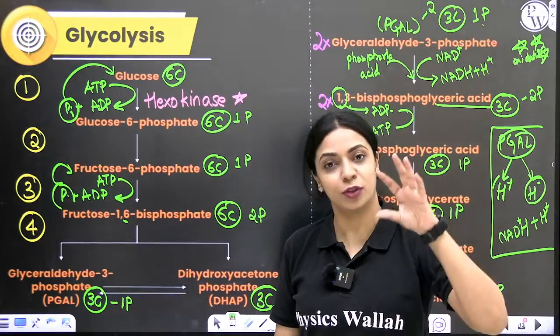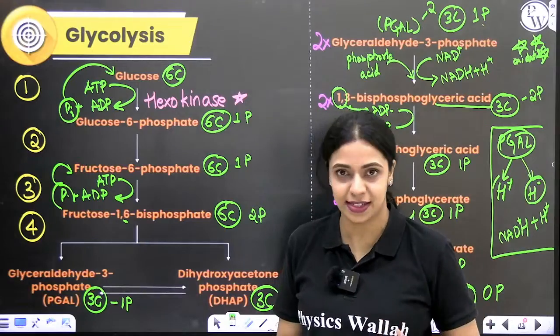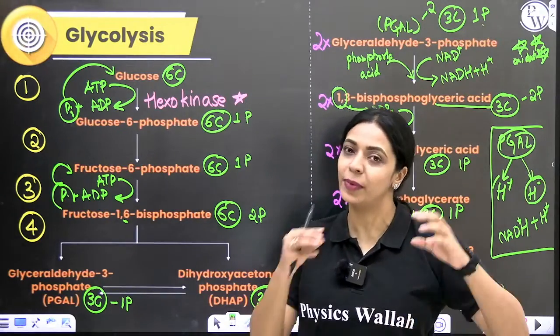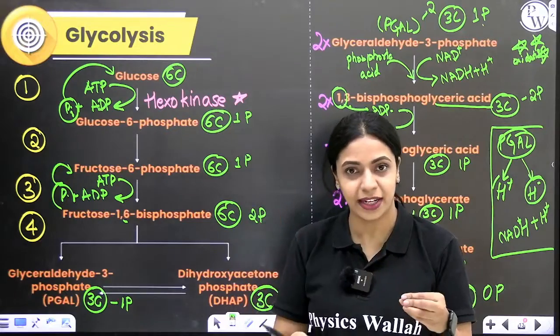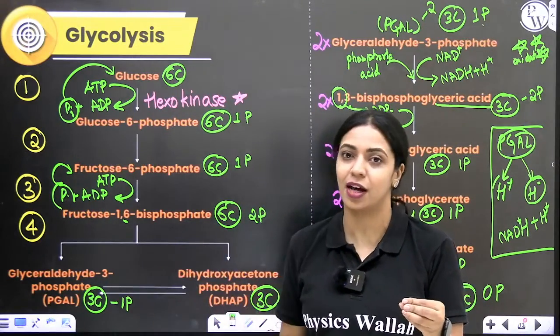At this moment, to the first carbon also another phosphate gets attached. Where did that phosphate come from? It came from the splitting of ATP. ATP gets hydrolyzed and becomes ADP. That extra phosphate is attached to the first carbon of fructose.